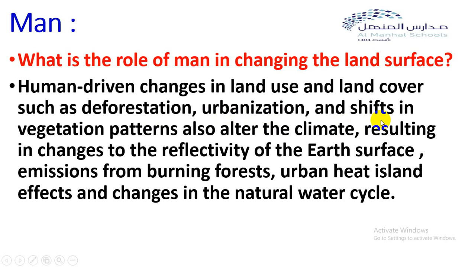Number 3, shifts in vegetation patterns also alter the climate, resulting in changes to the reflectivity of the Earth's surface. Excellent. Emissions from burning forests, urban heat islands, and changes in the natural water cycle.